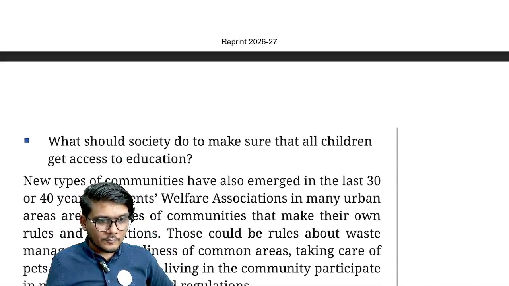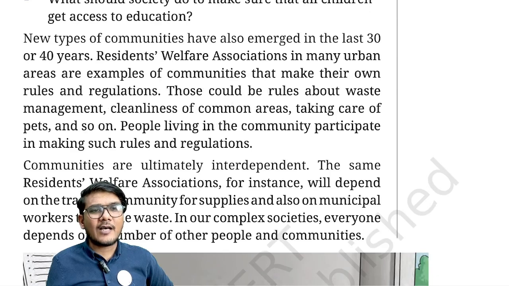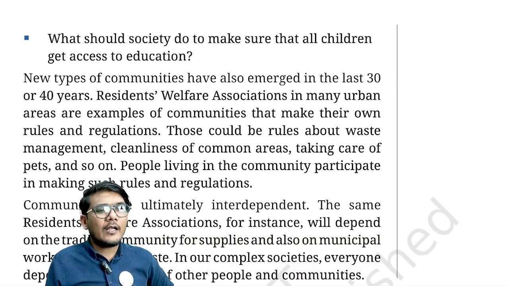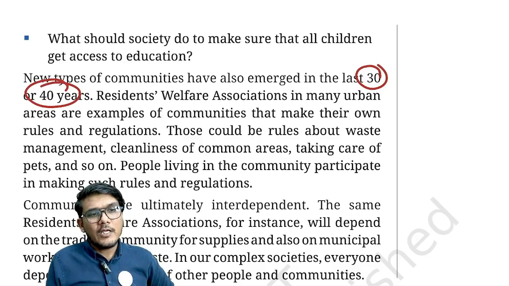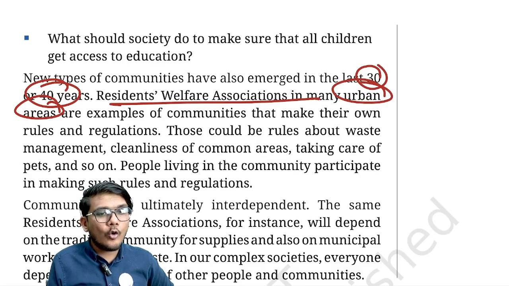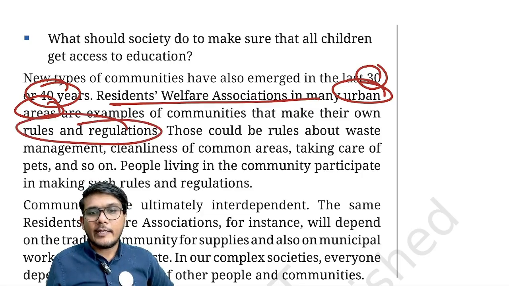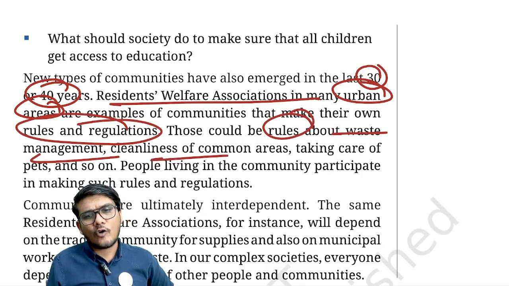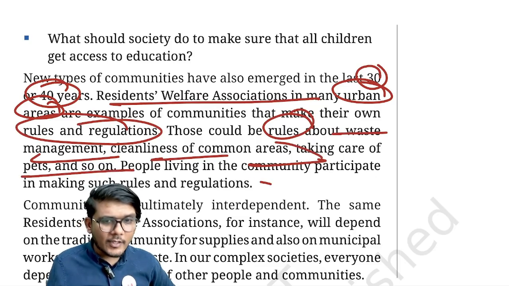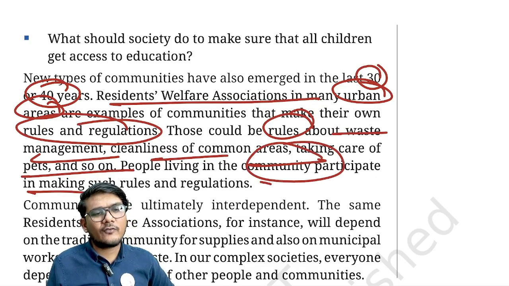So now new types of communities are also emerging in India and across the world, right? In the last 20, 30, 40 years, the Residents Welfare Associations in many urban areas are examples of communities that make their own rules and regulations. Those could be rules about waste management, cleanliness, the common areas, taking care of pets, and so forth. We all live in a community. We participate in making such rules and regulations.